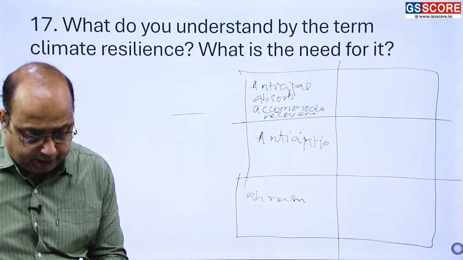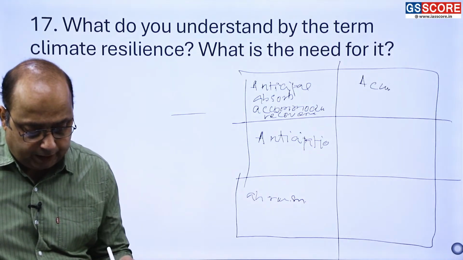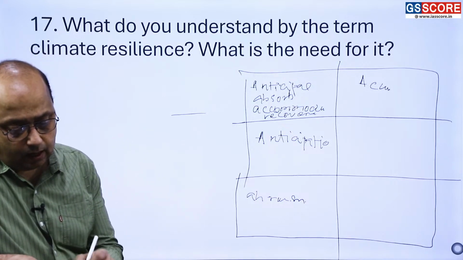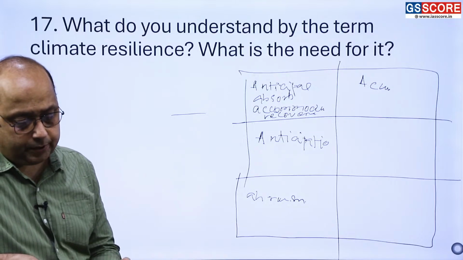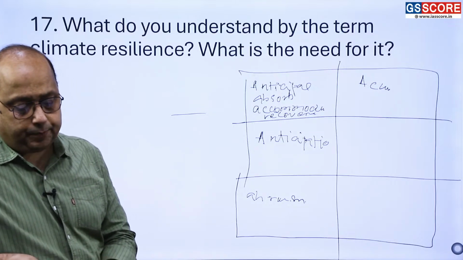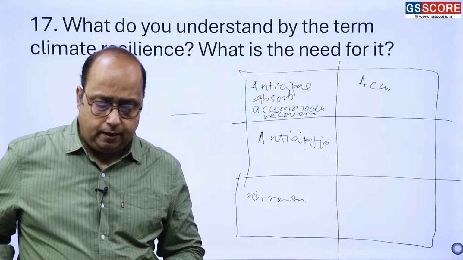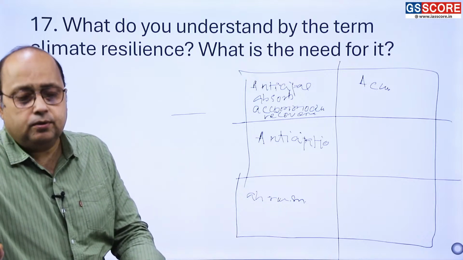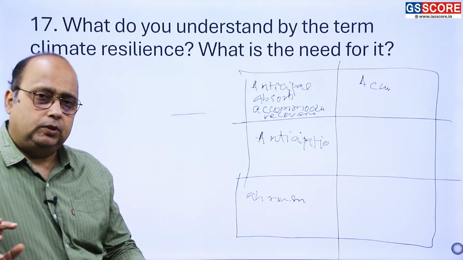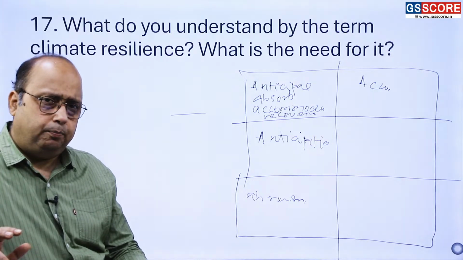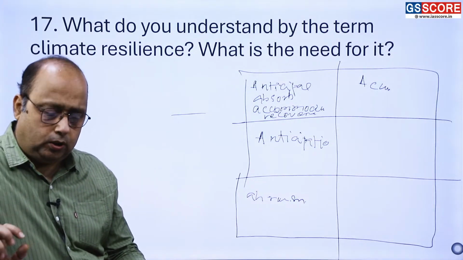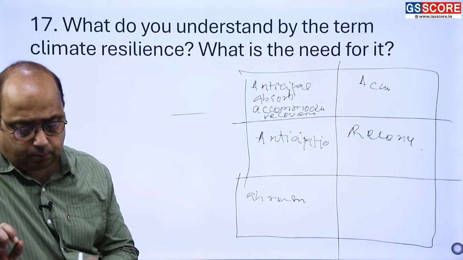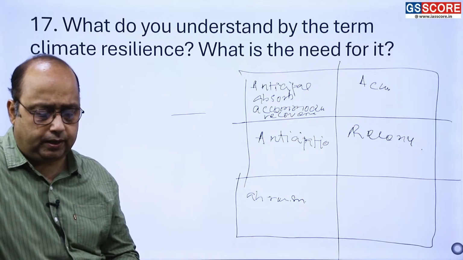Then we have accommodation-related features. There also you have to write in detail how adjusting to the impact of climate change, which cannot be entirely prevented, but shifting will help in mitigating some of the impact, right? We cannot only control the changing weather pattern, but also we can control the losses. Then recovery and its features. Recovery tells us about our bounce back, like how fast we can bounce back.